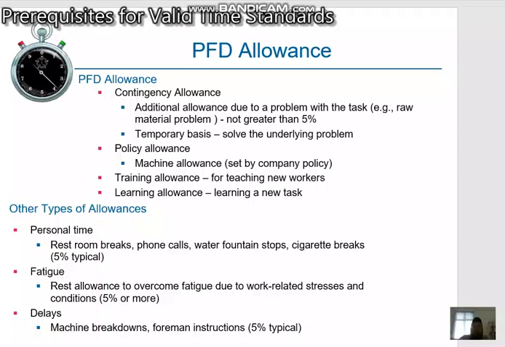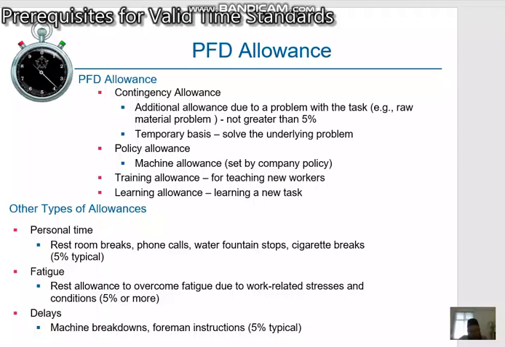So, an example of a type of allowance is personal time, which includes restroom breaks, phone calls, water fountain visits, and similar interruptions of a personal nature. A typical allowance for this category of interruption is 5%.